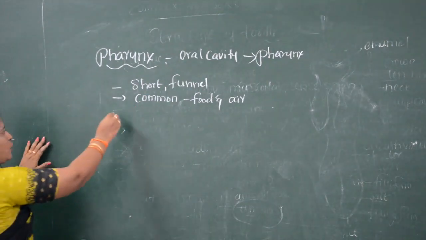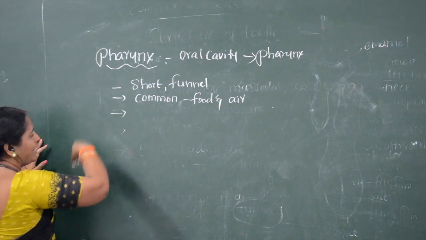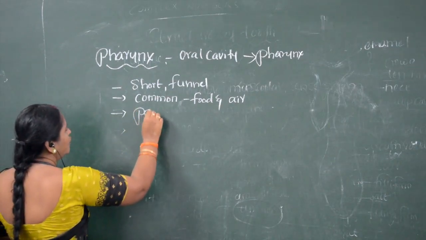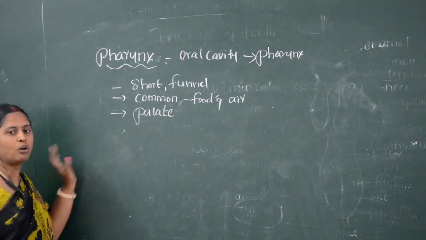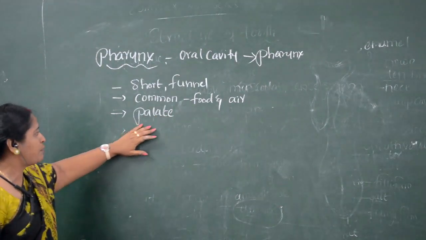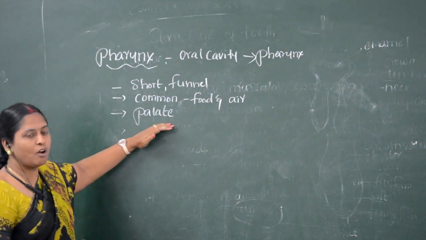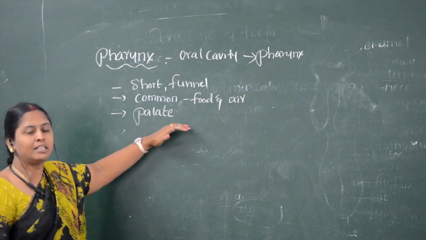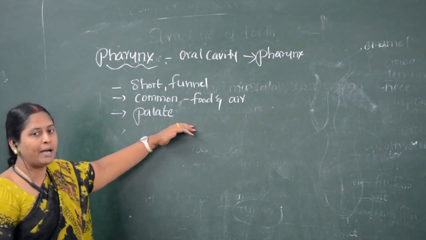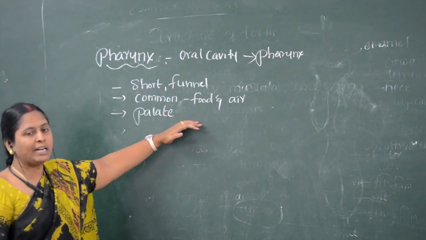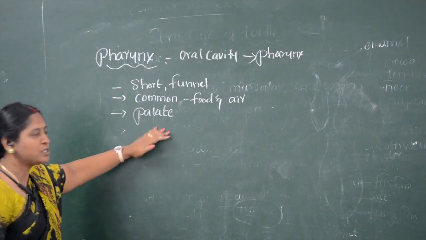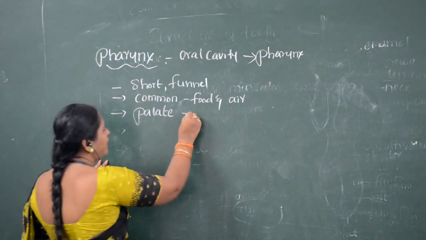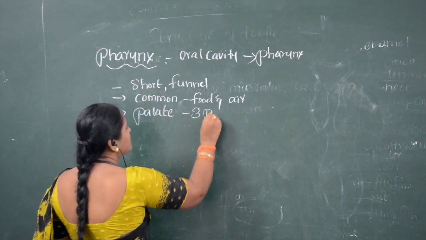Based on the palate, which we have already seen when speaking about the oral cavity or buccal cavity. What is the palate? The palate is a soft tissue present in the posterior part of the oral cavity. Based on the palate, the pharynx is divided into three parts.